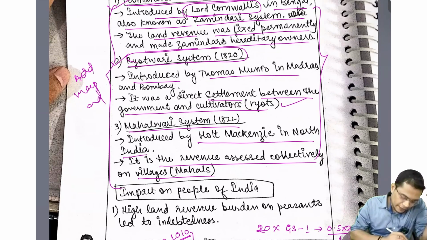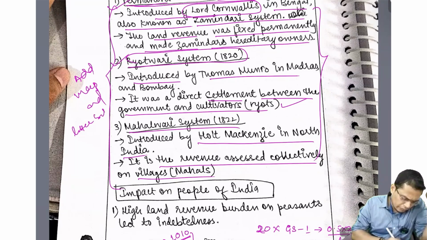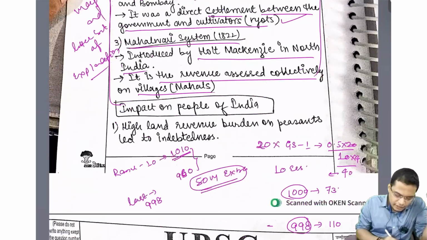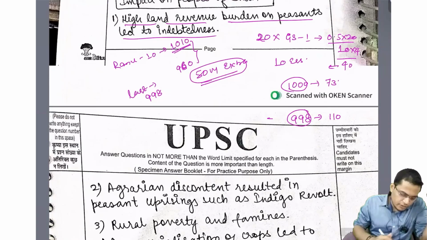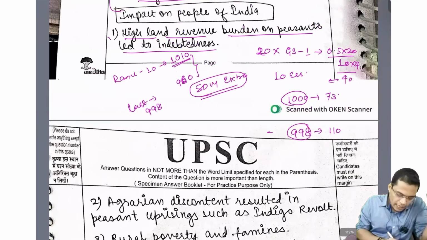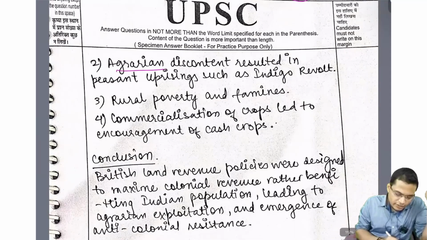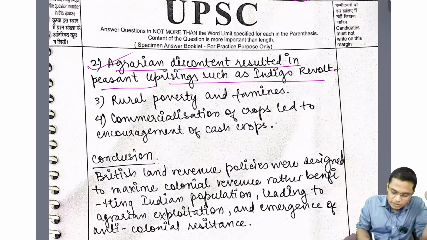ठीक है, and examples, a little bit of explanation. ठीक है. So next is: high land revenue burden on the peasant led to indebtedness. Very good. Good point, no doubt. So agrarian discontent resulted in peasant uprisings, for example the Indigo revolt. Yes, very good. So date अगर आप यहाँ mention कर देते बहुत अच्छा होता.